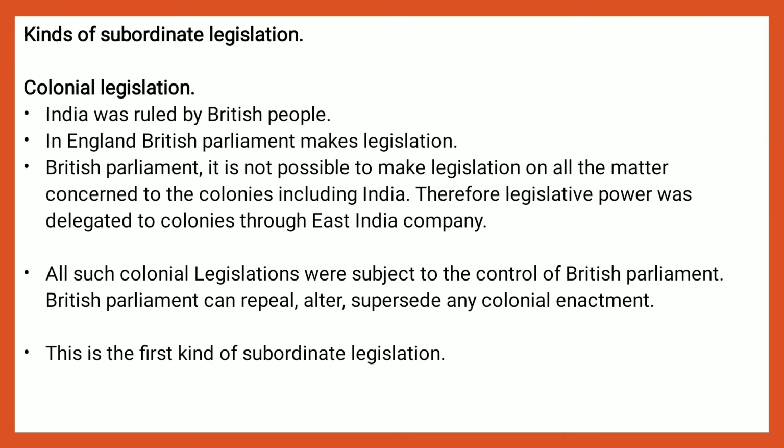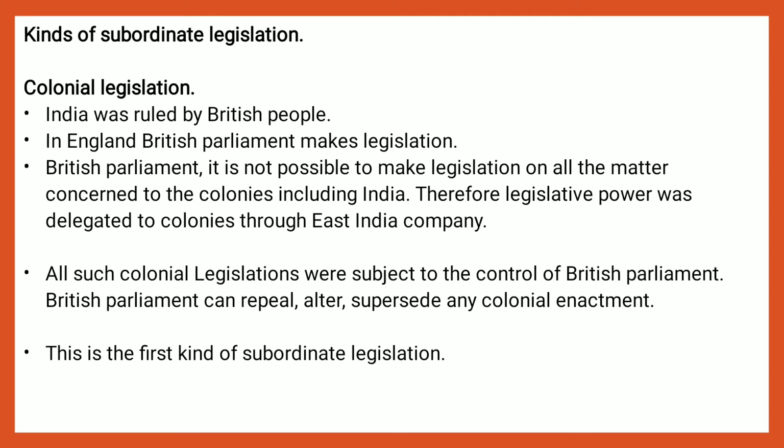Now, kinds of subordinate legislation. Colonial legislation. We have to study it under pre-independence. India was ruled by the British people. In England, the British Parliament makes legislation. For the British Parliament, it was not possible to make legislation on all matters concerning the colonies, including India.